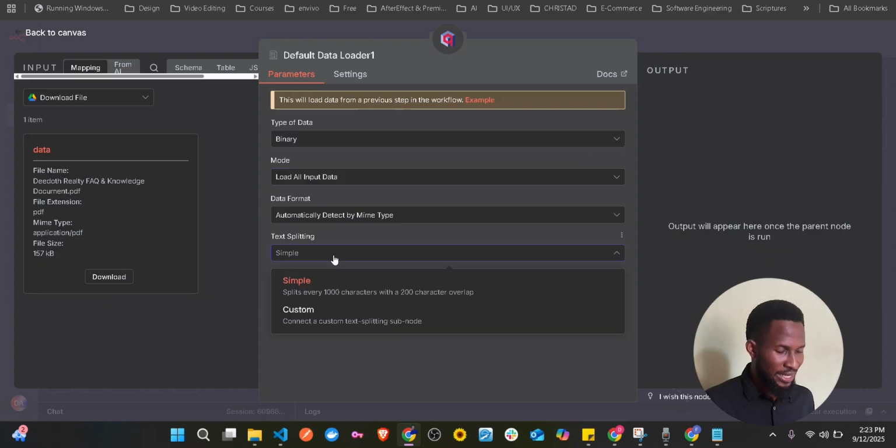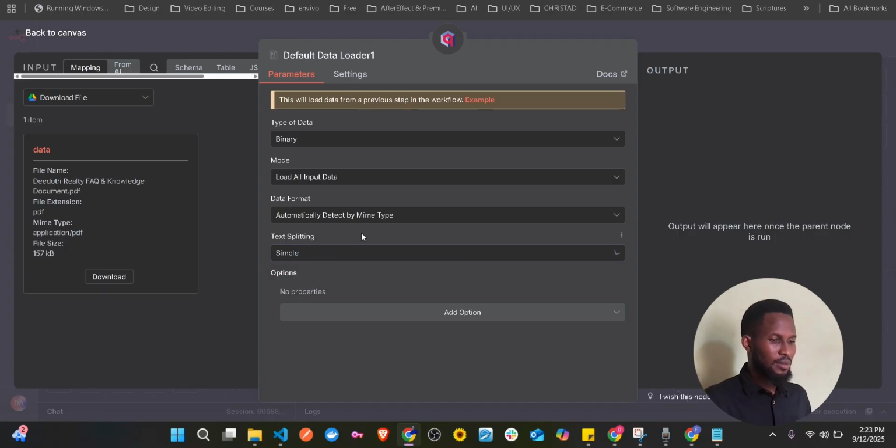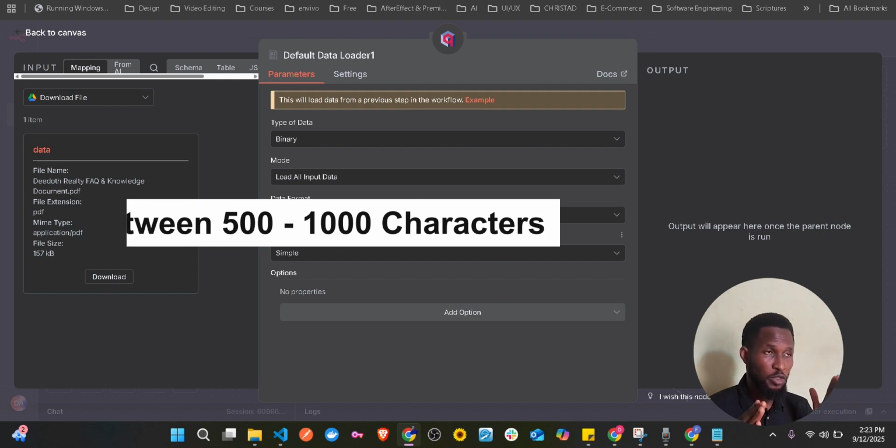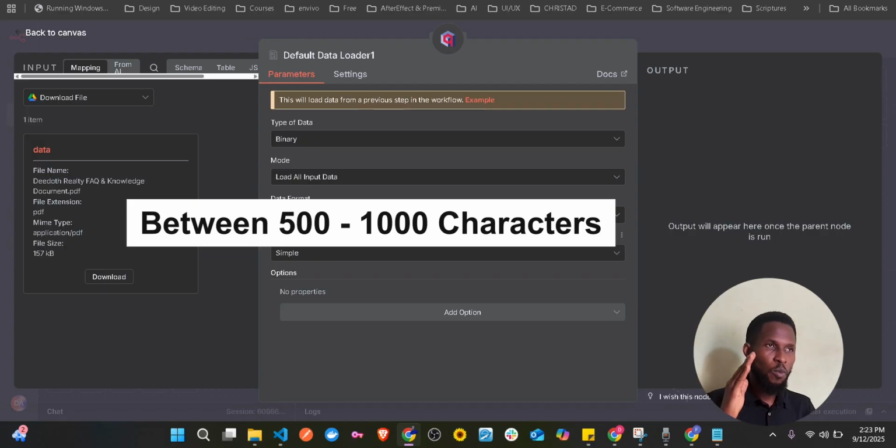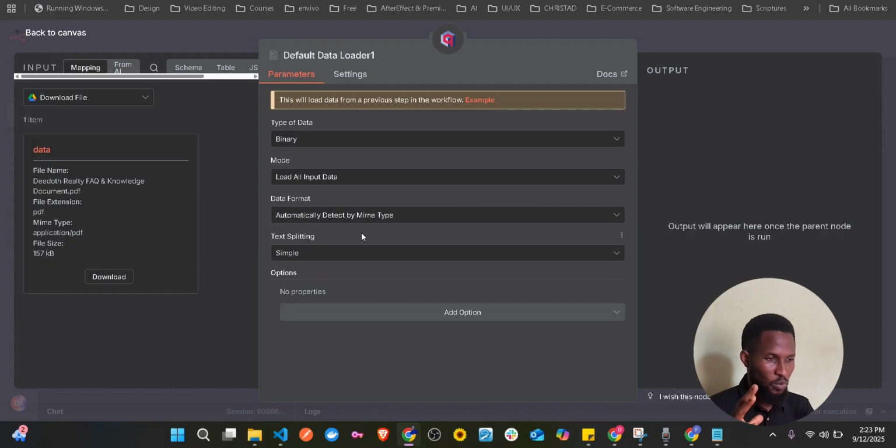Now text splitting. Why do you need text splitting? If you just put all the documents into your database, as heavy as it is, it's going to be a struggle for the LLM to read the document as a whole. They actually perform well if you give them between 500 and 1000 characters. So we're going to add a splitting to this loader. It's going to split it for us.